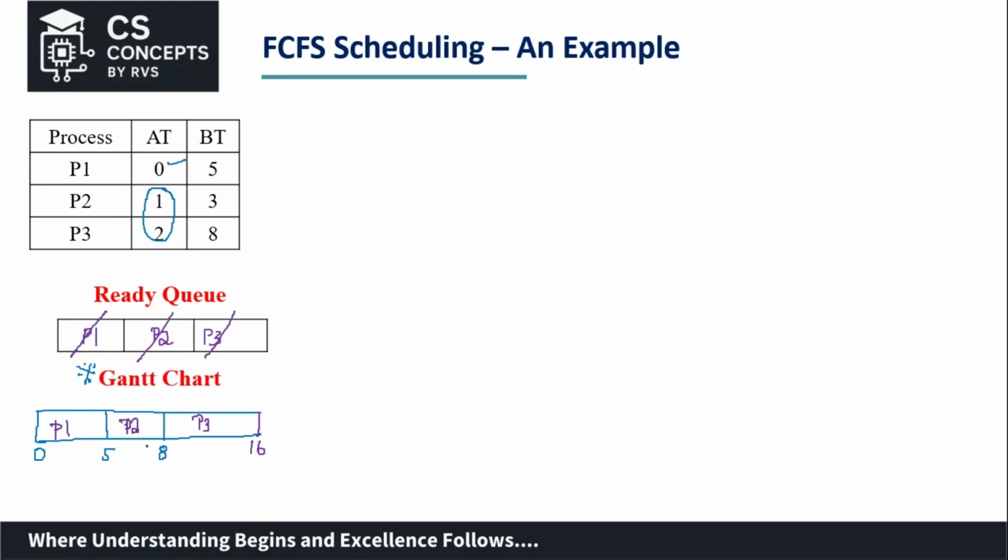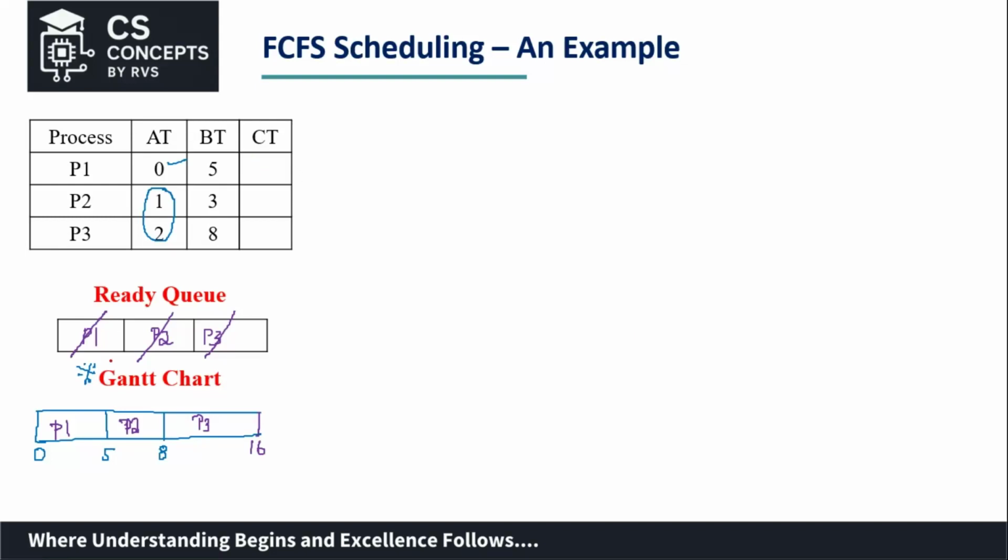So now this is the Gantt chart for us, right? As I told, the Gantt chart is a timeline that shows when the process enters the CPU for execution and when it leaves. Now based on this Gantt chart, we can write the completion time. Writing completion time is not compulsory. However, if we write it, it will help us carry out the rest of the problem.